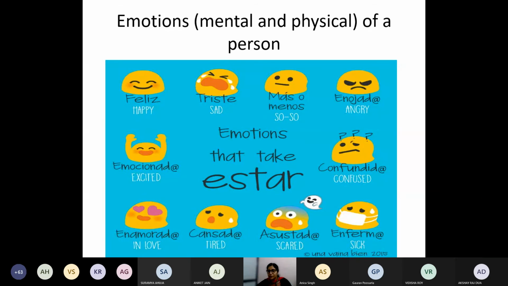Like, I'm scared of my exam. I'm scared of my interview. I'm scared of presenting something. Enfermo, enferma, that is sick. If you feel sick, you are enfermo or enferma. So for all this, you will be using the estar verb.